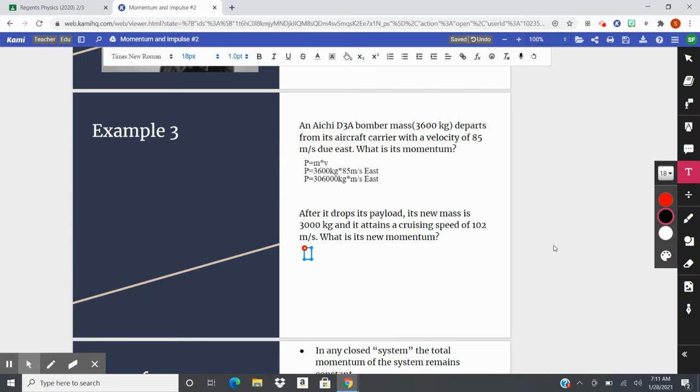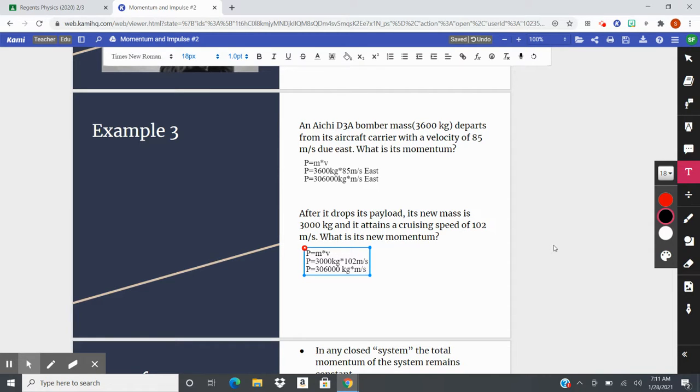Now back to our second problem down here. Well, let's write out that equation again. We have mass times velocity. We know that our momentum is equal to, now it's only a 3,000 kilogram mass, times its velocity, which is now increased to 102 meters per second. Well, plug that into your calculator. We get that p equals 306,000 kilogram meters per second.